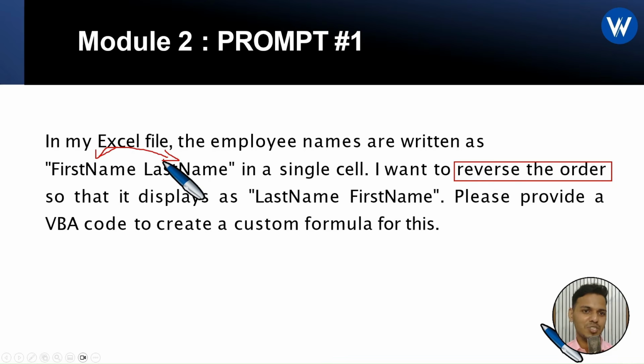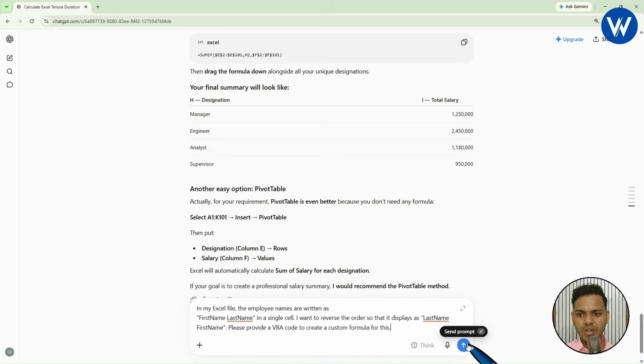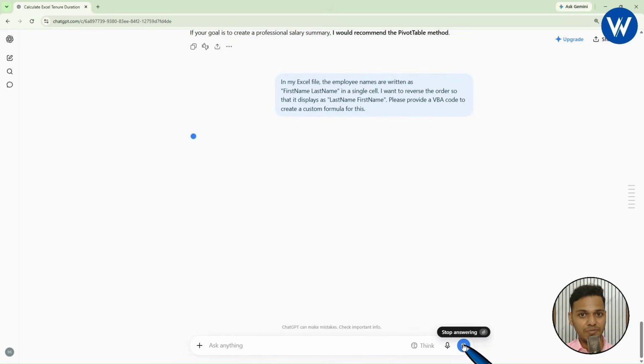We need to change the position of first and last name. Now let's see whether ChatGPT can do this or not. Let's go to ChatGPT. I will copy the formula and paste it over here. Now click enter. Wait for a few seconds.